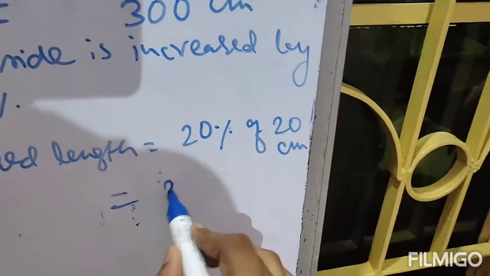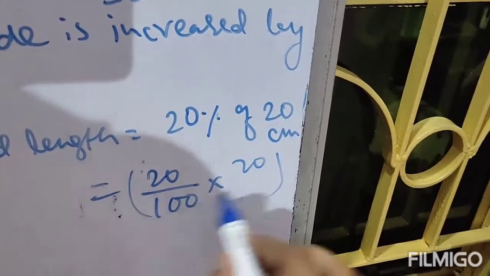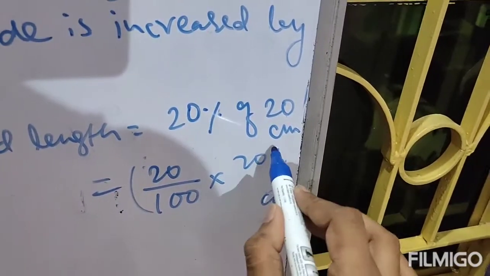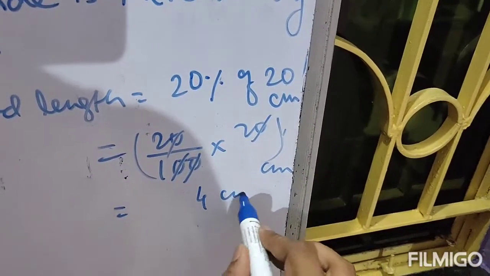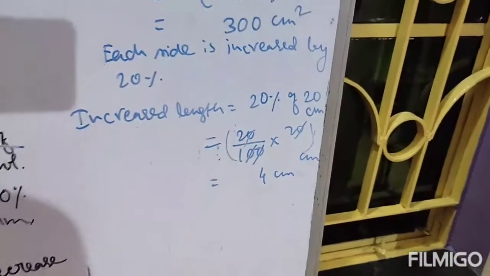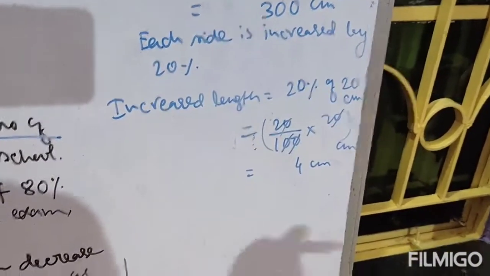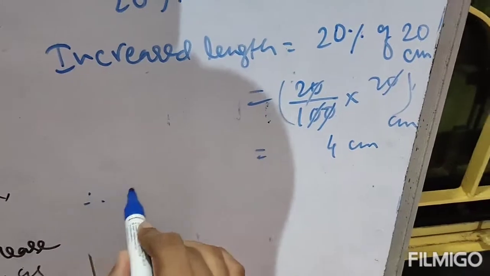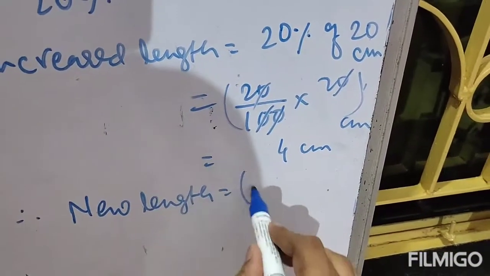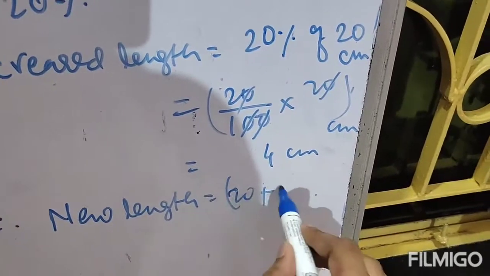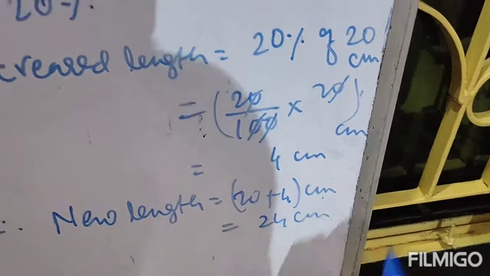So calculate. 20% means 20 by 100, of means multiply, 20 centimeter. That means 4 centimeter. Clear? You have increased the length by 4 centimeter. That means your new length will be 20 centimeter, the initial length, plus 4 centimeter we have increased. So your new length will be 24 centimeter.